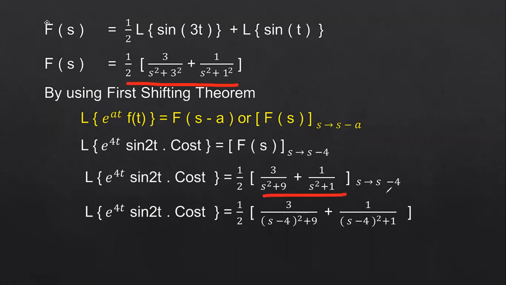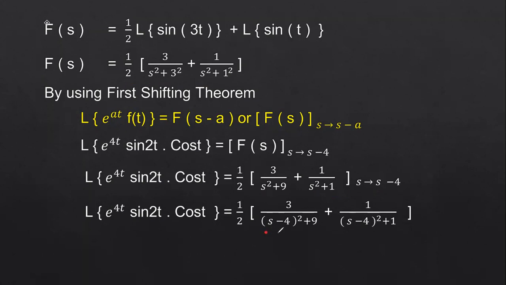In this F of s function, you have to substitute s minus 4 wherever you have the s term. In the first term, you have the s in the denominator. For the second term also, you have the s in the denominator. So finally, in place of s, you substitute s minus 4. Here also, in place of s, you substitute s minus 4. Up to here, you can do the problem.